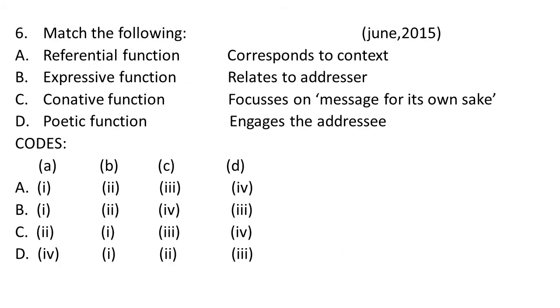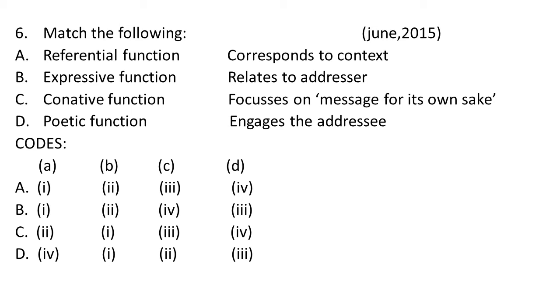The sixth question is a match the following question, in which we have to match the functions of a language in column A to what they refer to in column B. A is the referential function. It refers to the context. So A goes to 1. Now B is the expressive function.